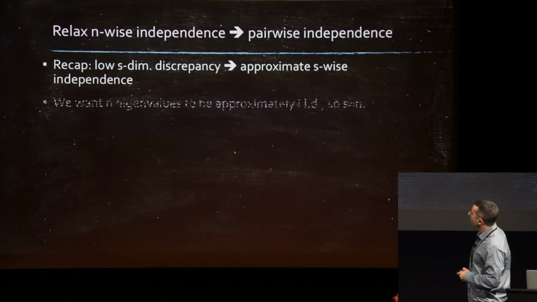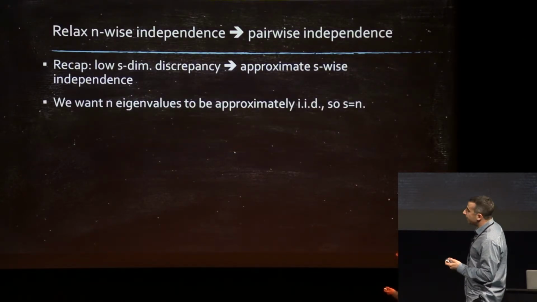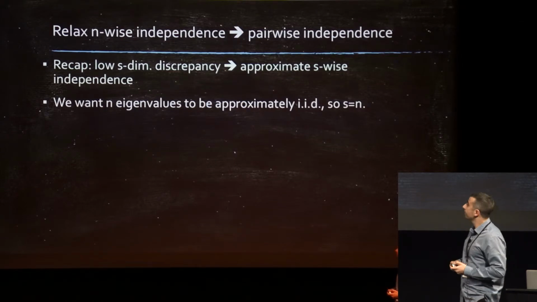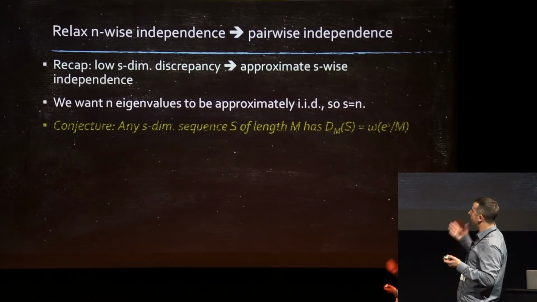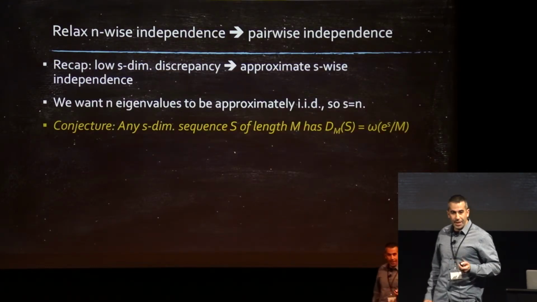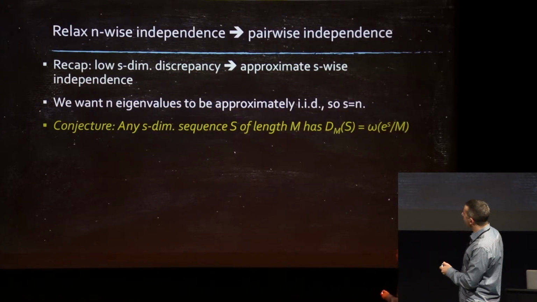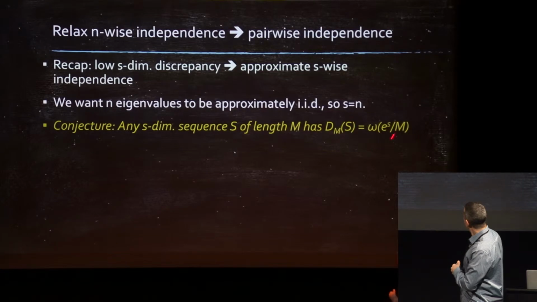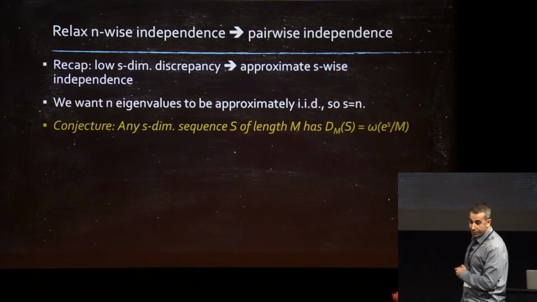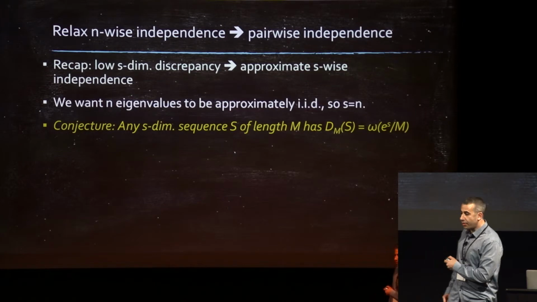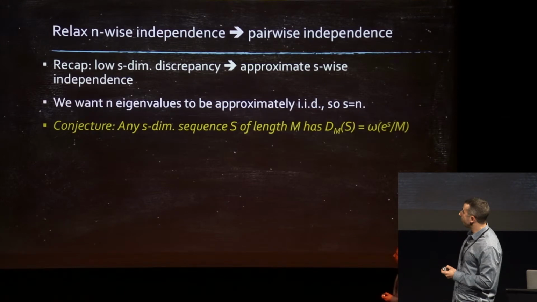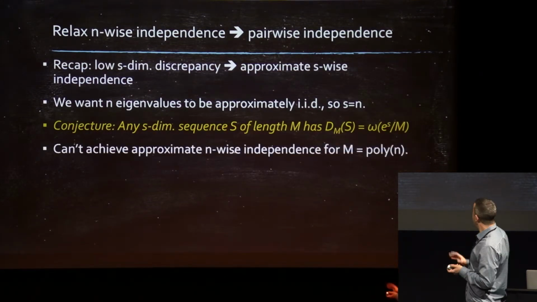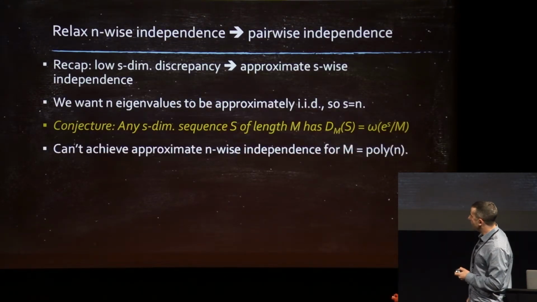Okay, so we want the n eigenvalues to be approximately IID. So if we're looking at a sequence of dimension s, we want to set s equal to n, right? That would be the best situation. Unfortunately, there's a believable conjecture in this field that has been proven only for s equals 2, which says the following. If you have an s-dimensional sequence of length m, your discrepancy scales up exponentially fast in s. So that's not good, right? Because if s equals n, we need m to be exponential. Then our complexity jumps by another factor of n. So we can't achieve n-wise independence for m polynomial in n.